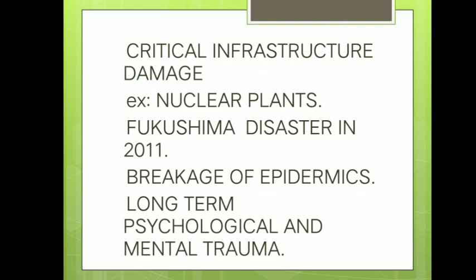This causes a lot of damage even to the environment if there is any damage to a nuclear plant. These are all planned well before, while establishing any nuclear plants, based upon the vulnerability map of India. Damage to these nuclear plants can finally result in radiological or nuclear disasters. That is exactly what happened in the Fukushima disaster in 2011, which took place in Japan.